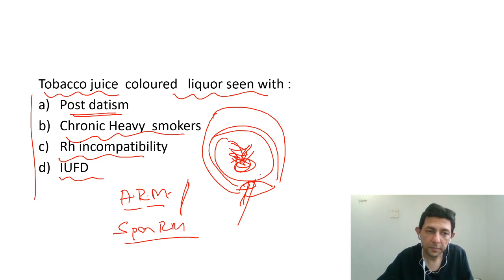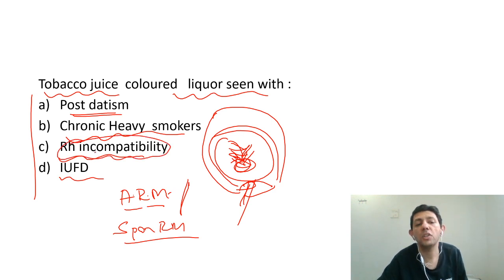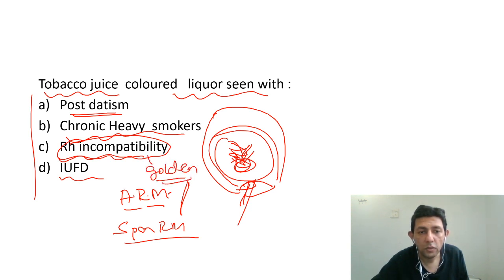Okay, so remember one thing, that in RH incompatibility, and when there is RH hemolysis, that means what? Mother is RH negative, the baby is RH positive, the father is RH positive, and if there is isoimmunization, then there's going to be fetal hemolysis, and that gives rise to a golden color liquor. So liquor, that's not the answer. Okay, so liquor is golden color in cases of RH incompatibility.